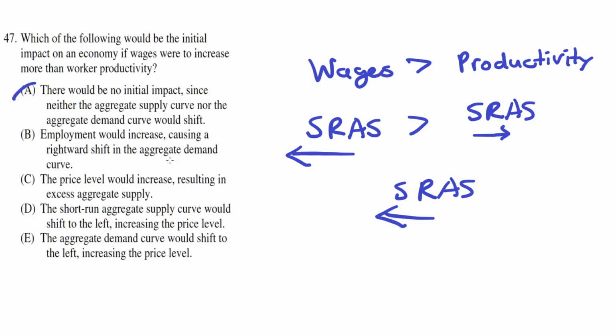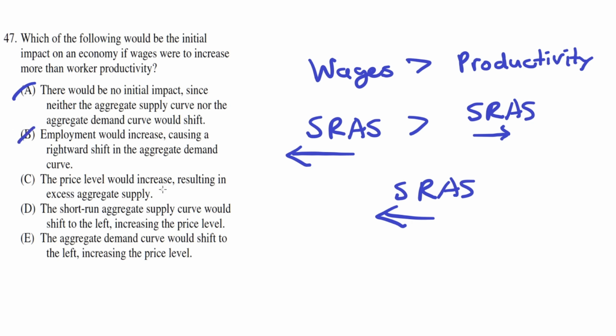B. Employment would increase, causing a rightward shift in the aggregate demand curve. This is incorrect, because if the short-run aggregate supply curve shifts to the left, that means that unemployment will increase, so the employment would decrease. Therefore, B is incorrect.